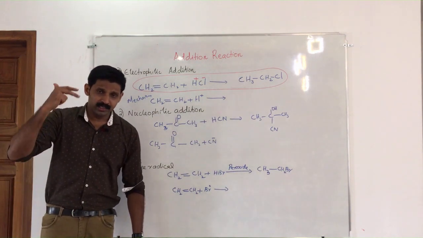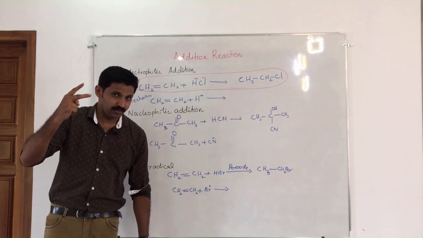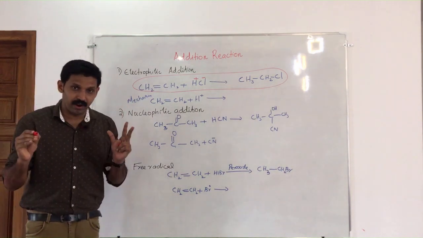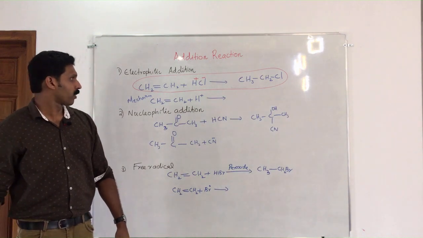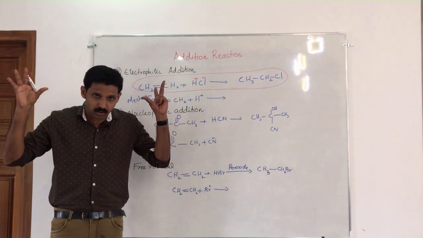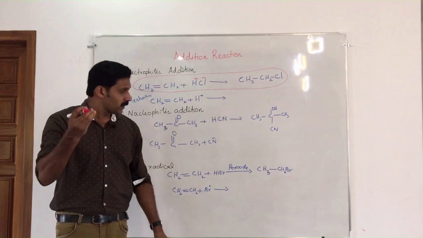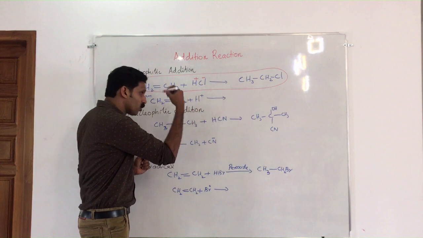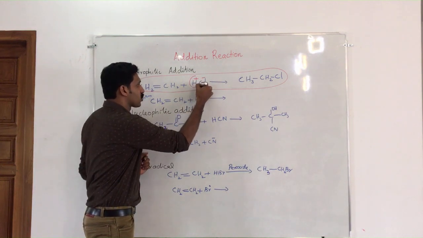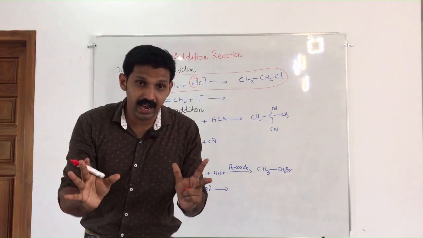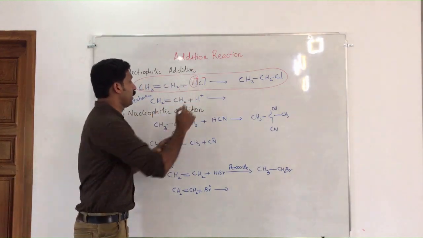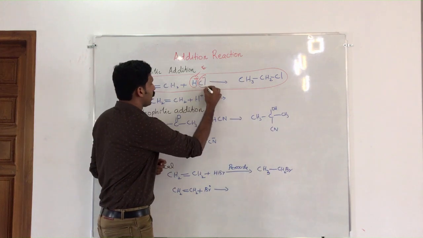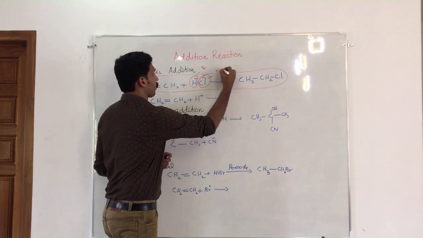We know in chemistry there are 2 types of attacking reagents. One is the electrophile, and the next one is the nucleophile. Electrophile is nothing but electron loving. In a simple way, you can understand that if the reagent has a plus charge, definitely it should be an electrophile. If it has a negative charge, definitely it will be a nucleophile.